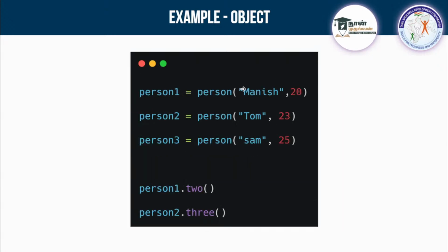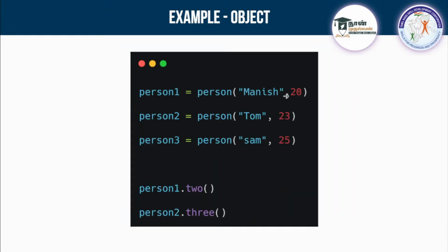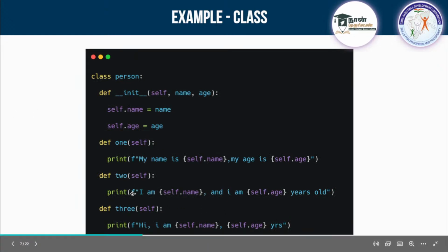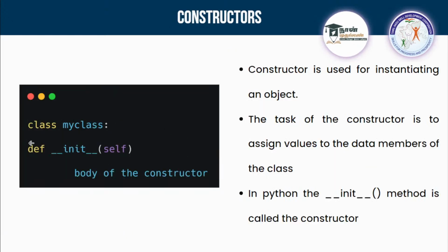I am giving that name person, and inside the bracket I am passing two things. You don't want to pass the self. Self is the object. You have to pass this name and age. So I am passing the name Manish and age 20. For person 2 the same thing, Tom and 23. And for person 3 I am passing Sam and 25. So with these, these details will be passed here, and I can access person 1 or 2 or 3 and get the output for each different person.